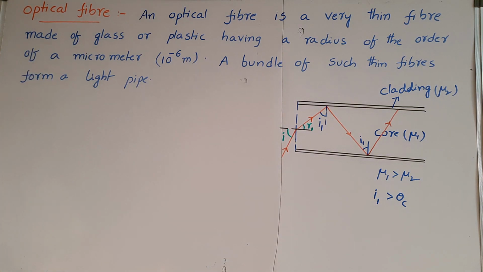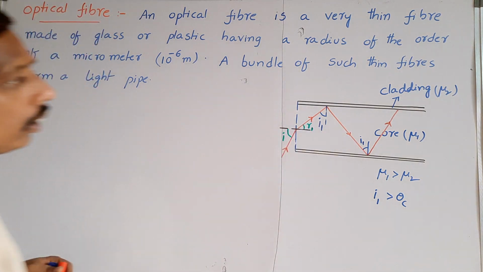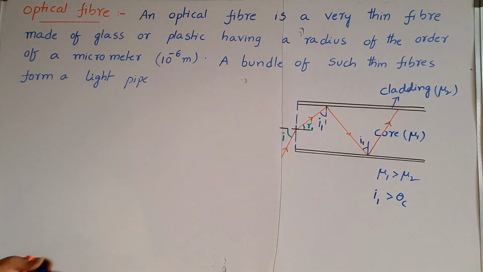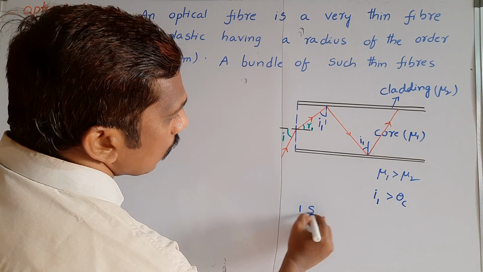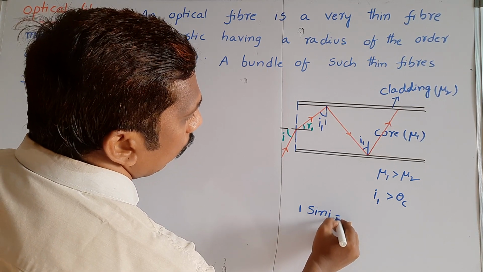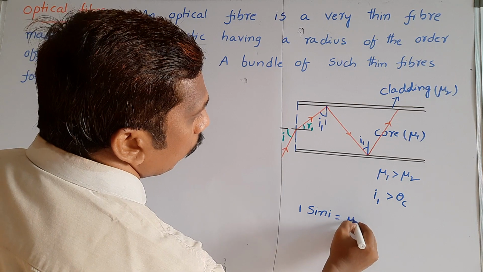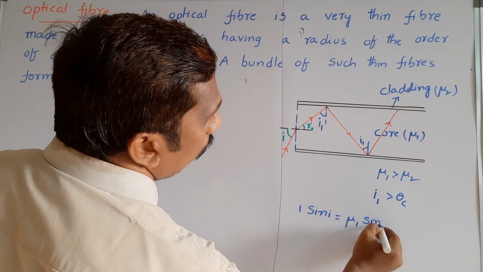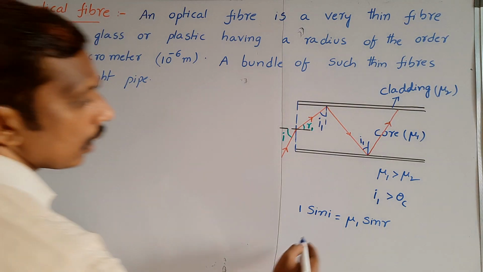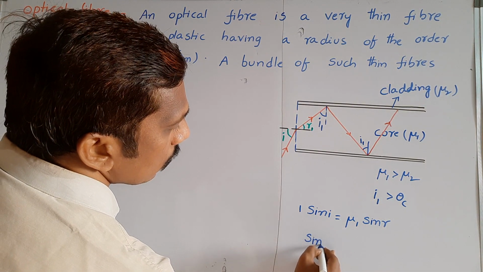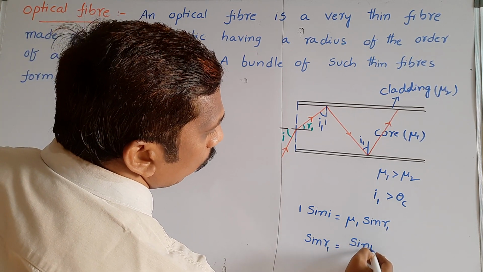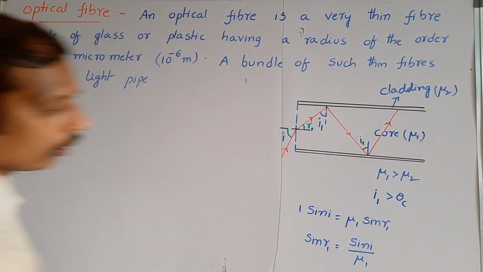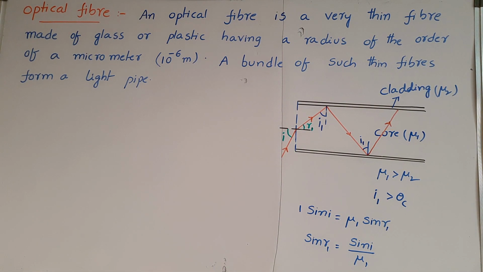So here if we observe, this is I1, this is R1, this is I1. The light ray is first introduced from the air. So we can write the refractive index of air medium, 1, into sin I is equal to the refractive index of this medium mu1 into sin R. So sin R, take it as R1, sin R1 is equal to sin I by mu1 we can get.